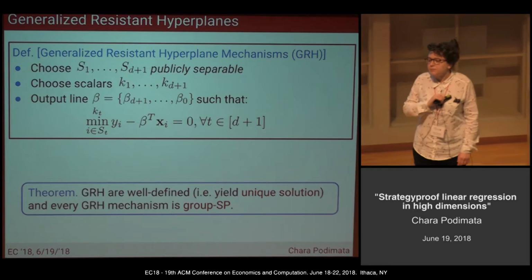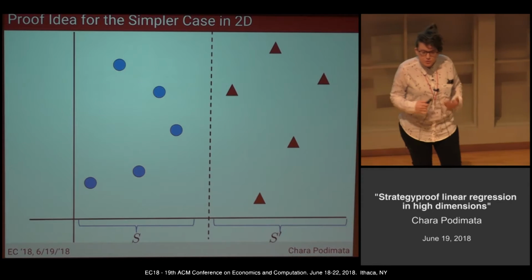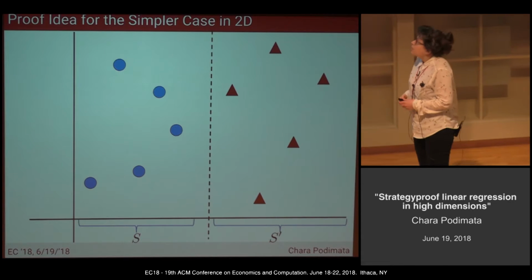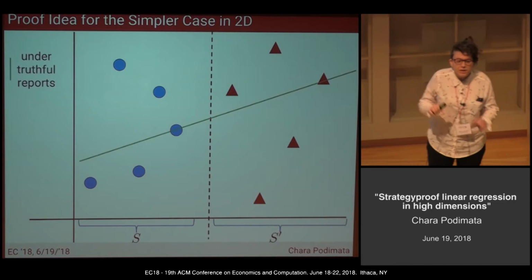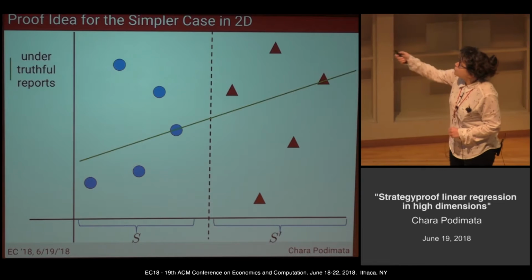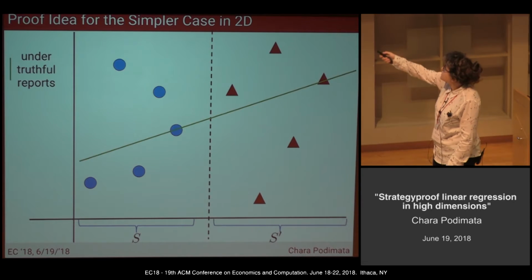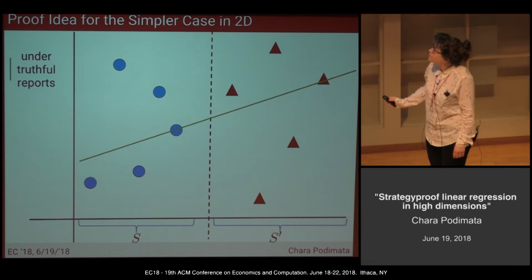And while it might seem crazy in higher dimensions, I will show you why this is not so crazy by the proof sketch of the two-dimensional line. Now, I have changed my data set a little bit, and I've chosen the median mechanism. Under truthful reporting, if you take some time, you will realize that that is the line that is created.